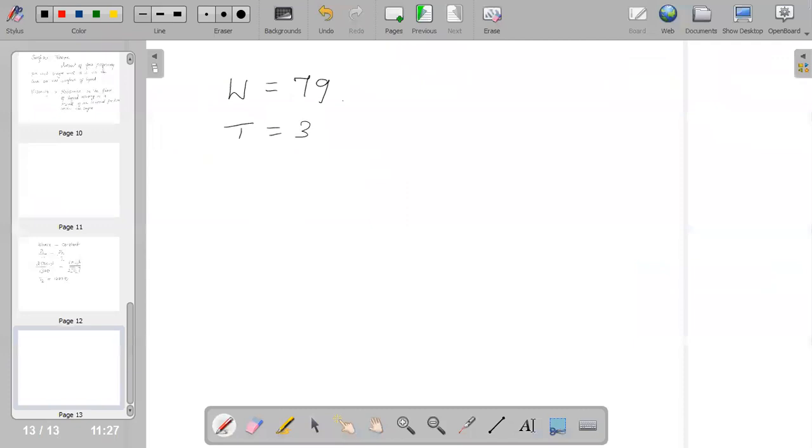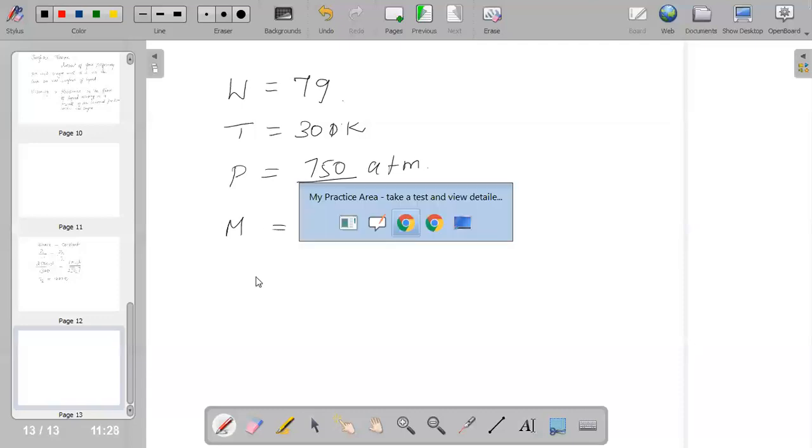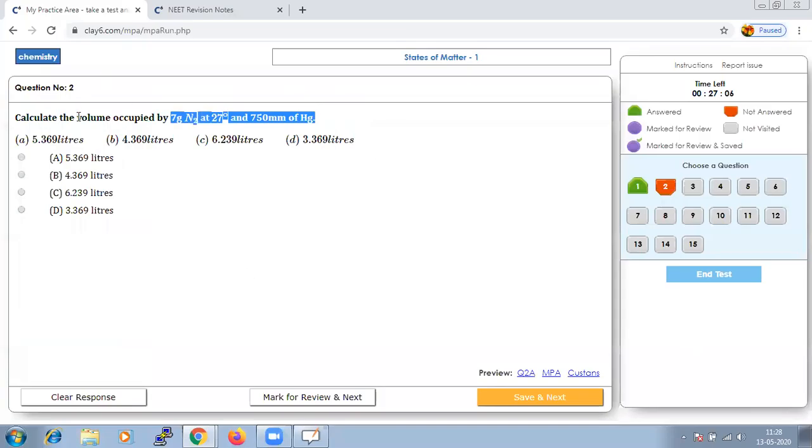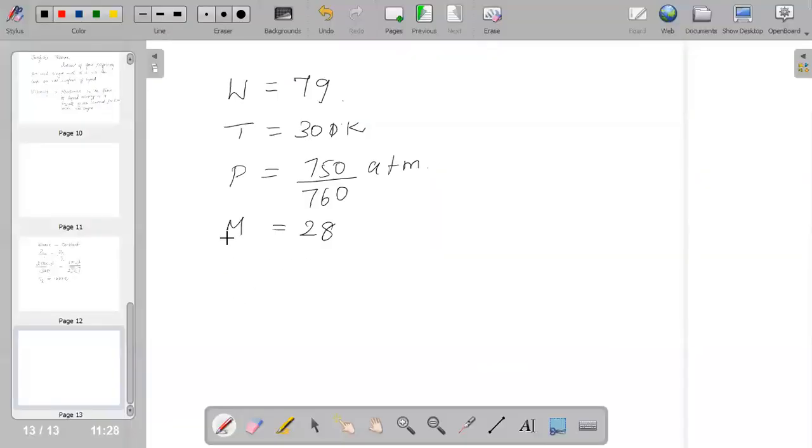Temperature, it is 300 Kelvin. Pressure, it is 750 mm of Hg, so let us convert that into ATM. We know that the molar mass M of N2 will be 28, and as usual they have asked us to calculate the volume. When they ask for the volume, the formula which should strike us is PV is equal to nRT. N is given mass by molar mass, you can calculate it.